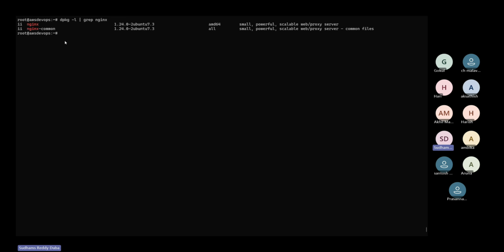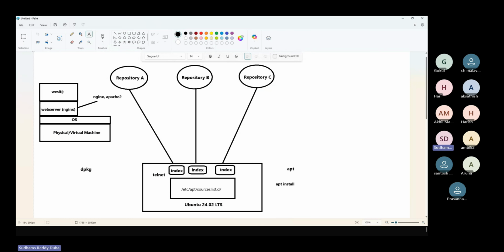This nginx web server will have a default web page. You know what a web page is, right? Every website will have pages: home page, gallery, contact us, menu, services. All these web pages together are called a website.